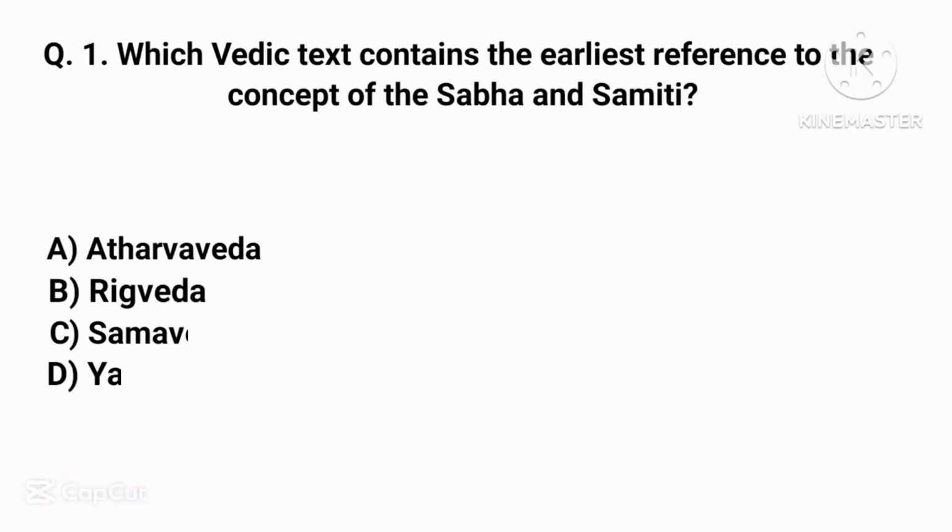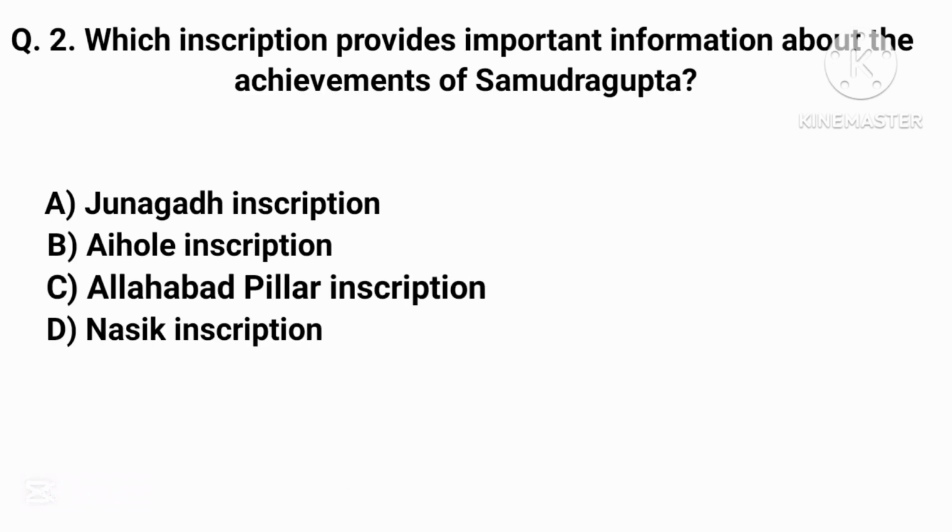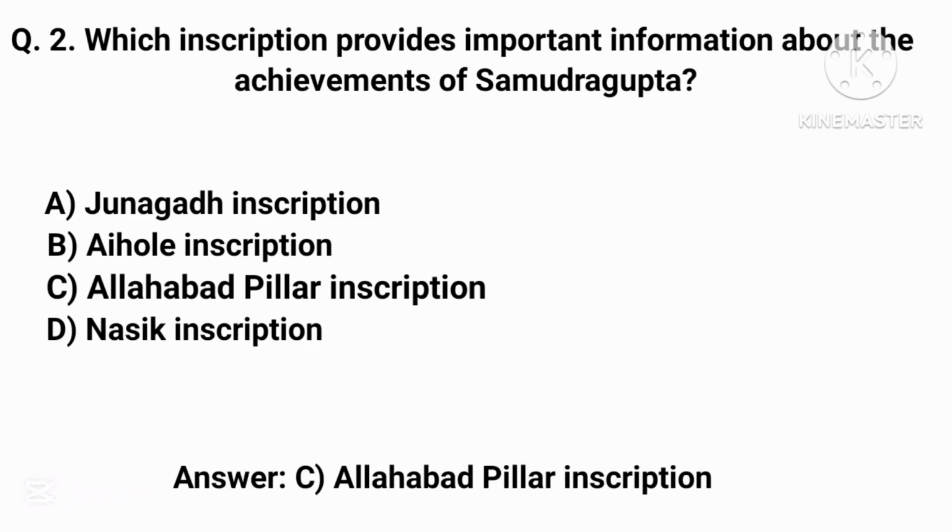Which Vedic text contains the earliest reference to the concept of the Sabha and Samiti? Correct answer is option B, Rig Veda. Which inscription provides important information about the achievements of Samudragupta? Correct answer is option C, Allahabad pillar inscription.